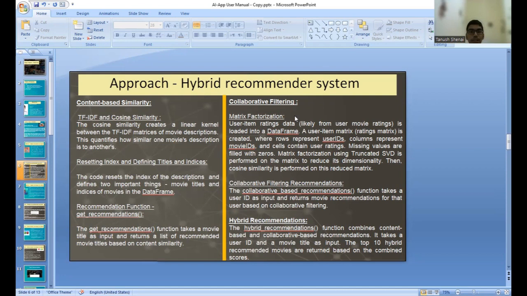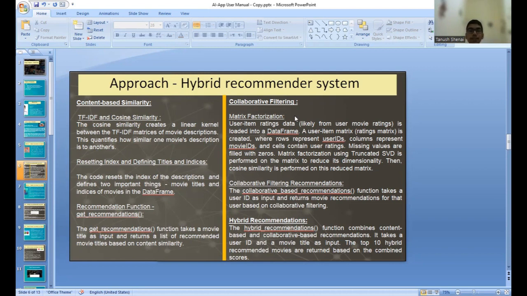Then there is the collaborative filtering. So first, there's the matrix factorization. The user item ratings data is loaded into a data frame. The user item matrix is created where rows represent user ID, columns represent movie ID, and cells represent the user ratings. Missing values are filled with 0.